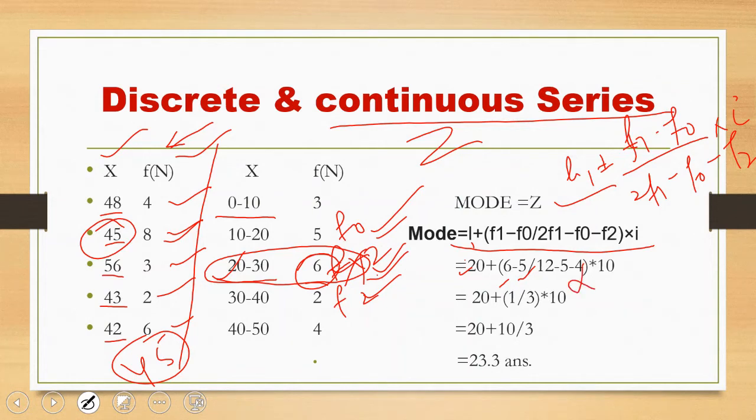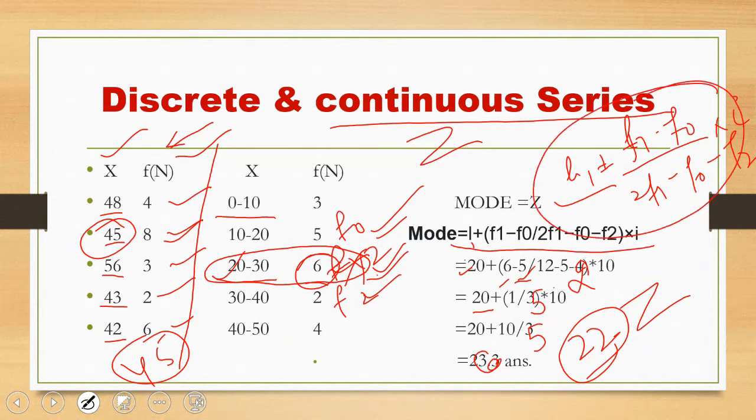F2 is 2. It is not 4, it is 2. So now 12 minus 5 minus 2, multiply by 10. Now this is 20 plus 1 by, now it is 12 minus 7, it is 5. So 10 by 5. So we write here 22. This is mode. Clear?